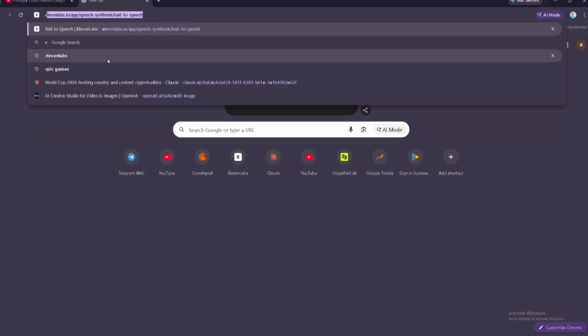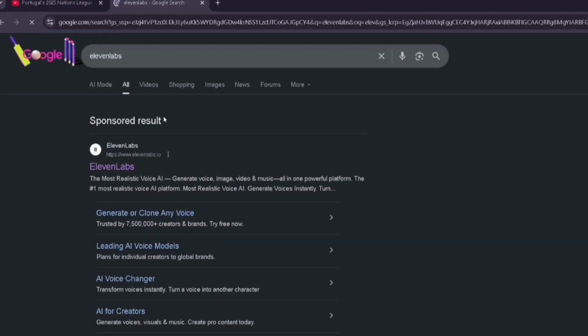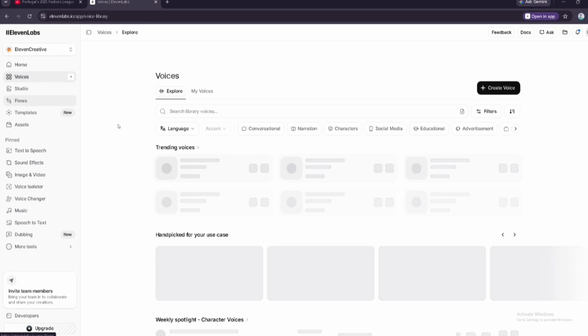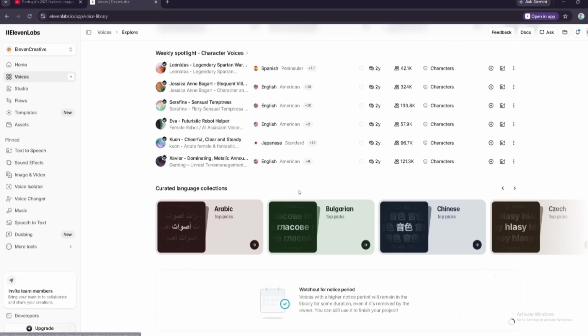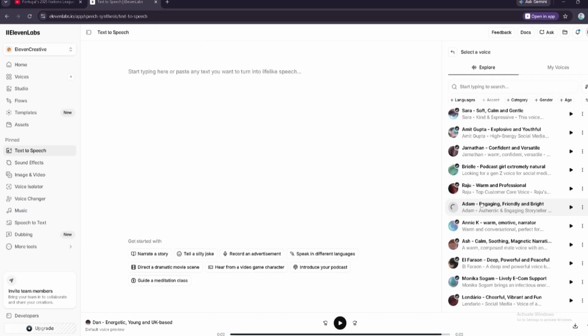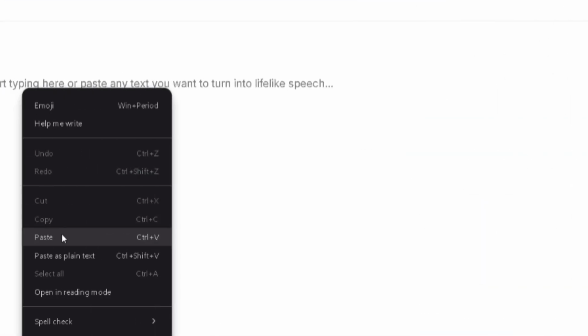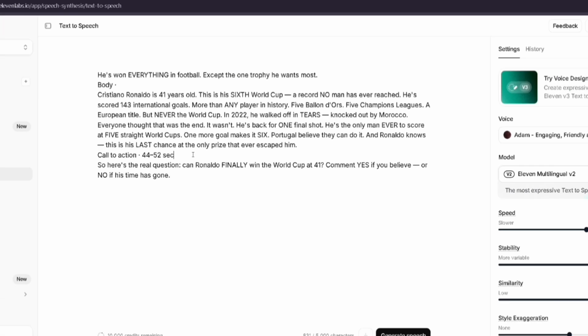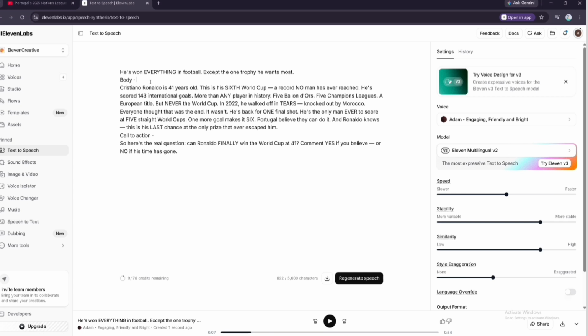To do the voiceover, search the website called 11 Labs and go to the text-to-speech feature. Claude mentioned to select the Atom voice, but you can find a lot of voices in the voice section. Select the one which fits you. For example, I am going to select the Atom voice and paste the script here. Cut these lines like body structure and all the other labels. You just have to paste only the script. After this, generate the voiceover and download it.